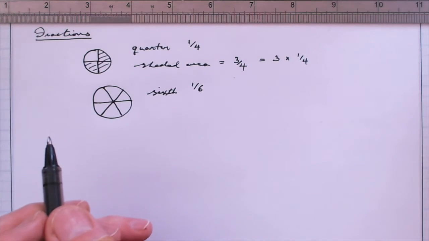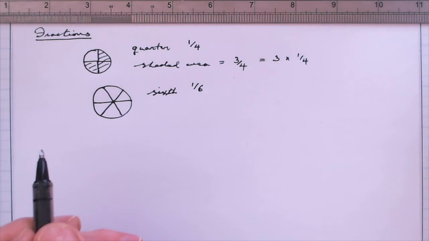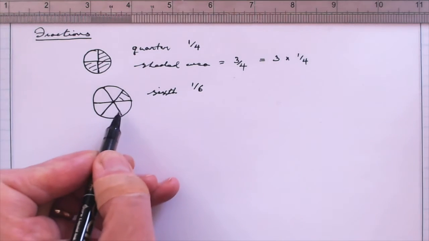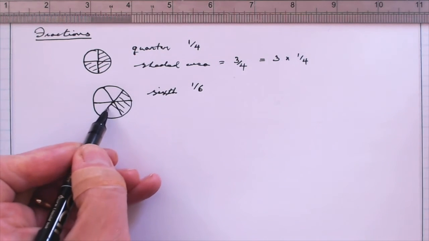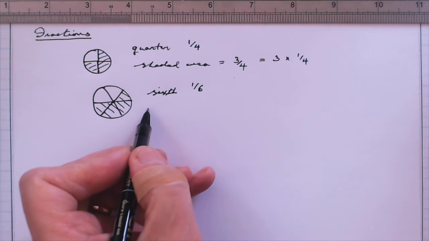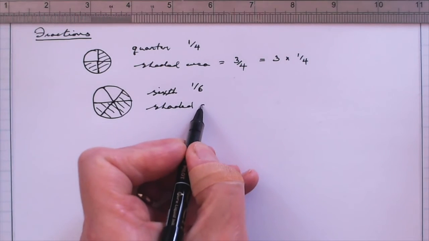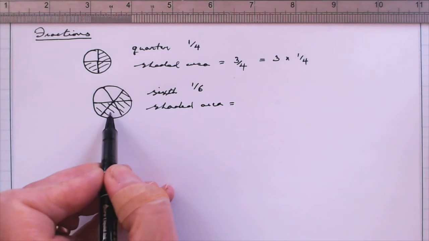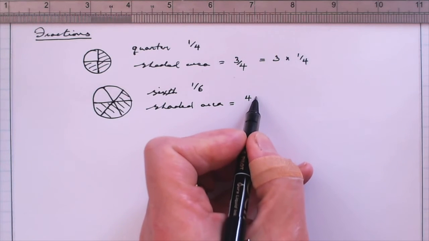Let's imagine in this case that 2 guests failed to come to the party. There must be some difficulty with the public transport. The host has their piece of cake, and let's see, there would be 3 guests that arrived. They each have their cake, and that's how much cake is eaten. So in this case, the shaded area is equal to 4 slices, 4/6. That's a hard word to say.